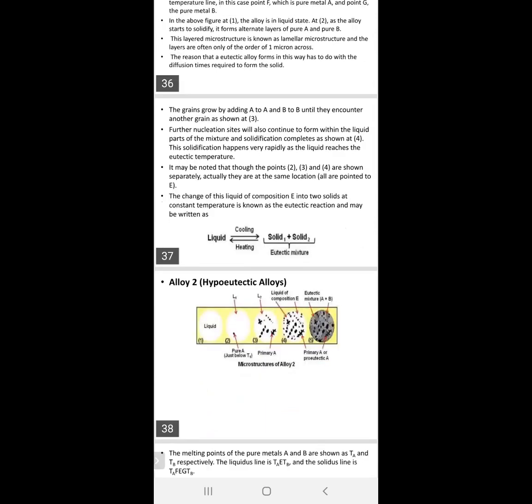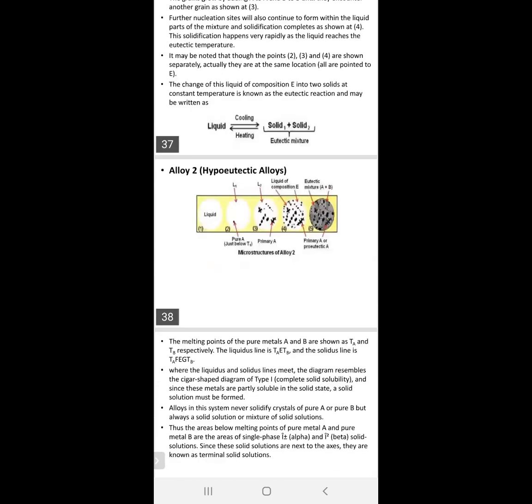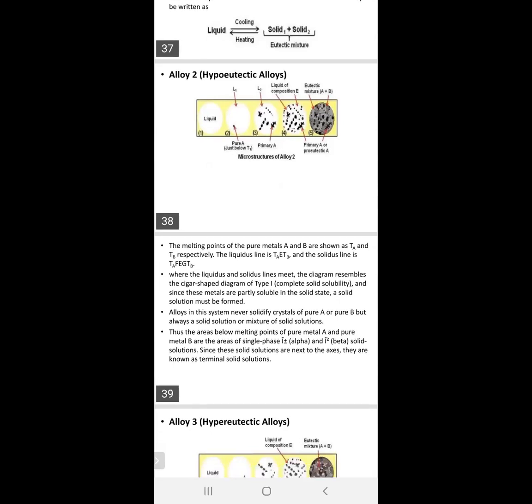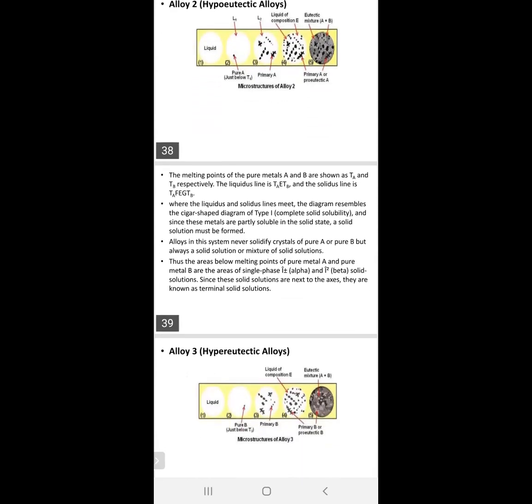Next is liquid 2, that is the hypoeutectic alloys. The melting points of pure metals A and B are shown as TA and TB respectively. The liquidus line is TAETB, and the solidus line is TAFEGTB. Where the liquidus and solidus lines meet, the diagram resembles the cigar shaped diagram.